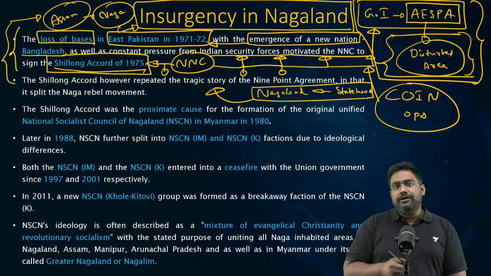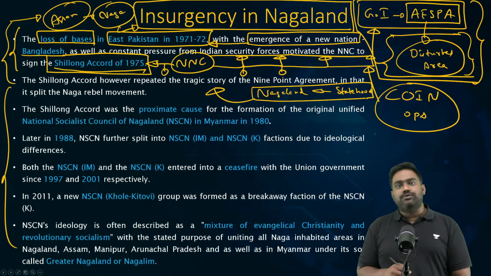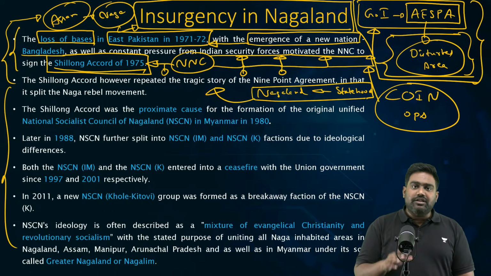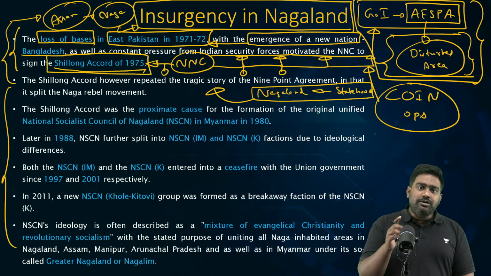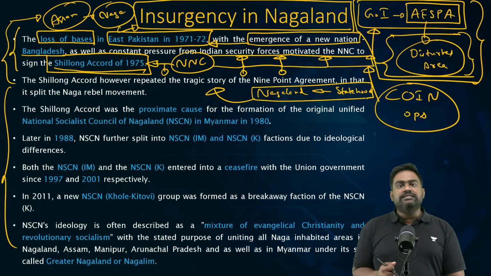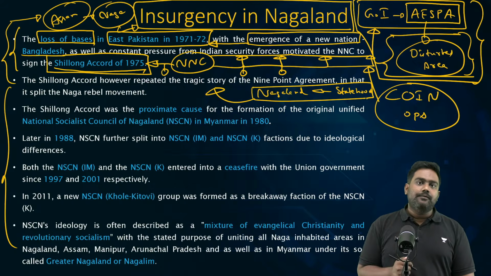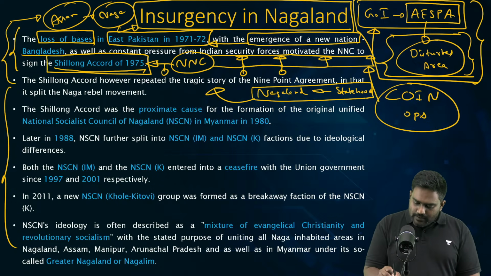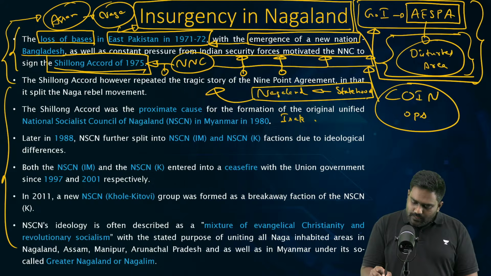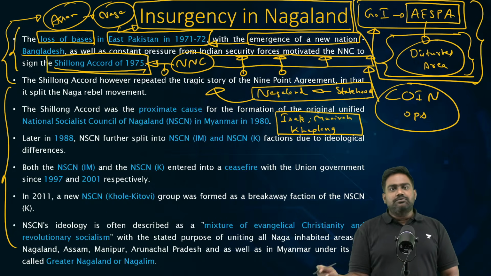But at the last minute, before the Shillong Accord could come into effect, three Naga extremists broke from the accord, they rejected the peace agreement with India, and they continued to fight the war against India. These notorious Naga insurgents are none other than Isaac, Muiwa, and Kaplang. Please note their names as well.